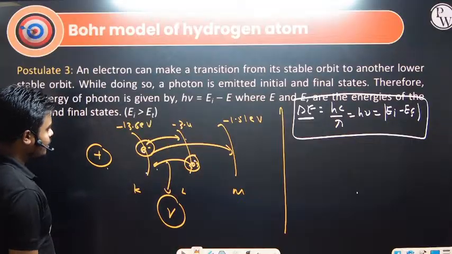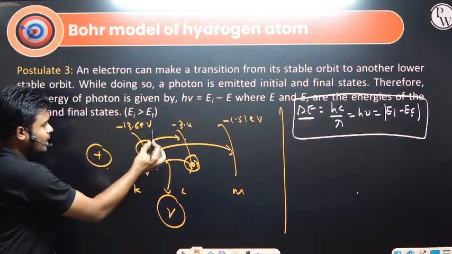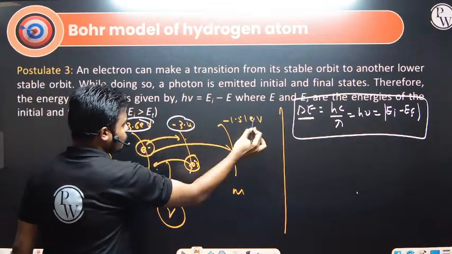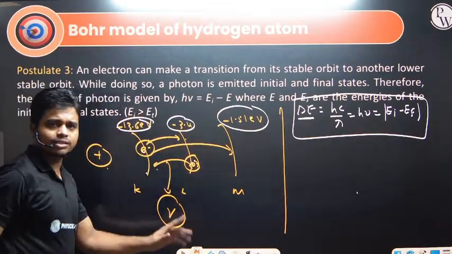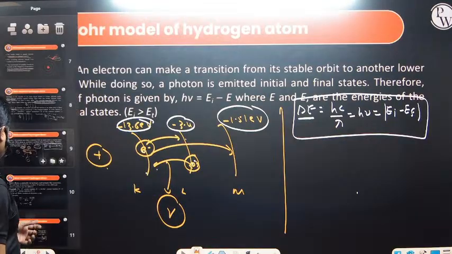And different states will have different energies. So this one has minus 13.6, minus 3.4, minus 1.51. These are the energy levels we have. This is Bohr's third postulate.